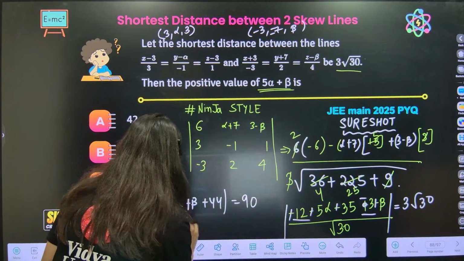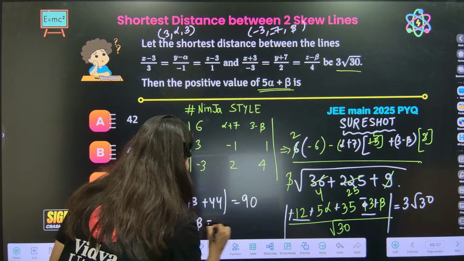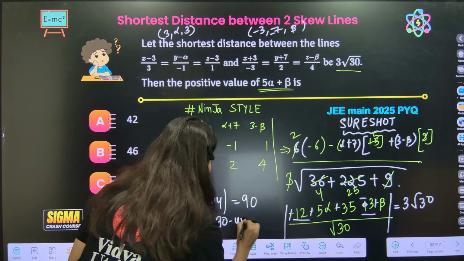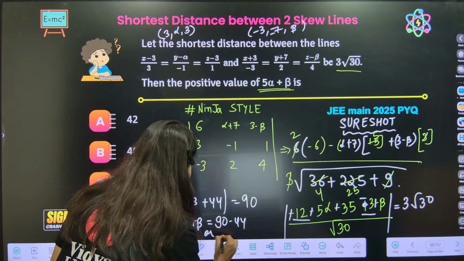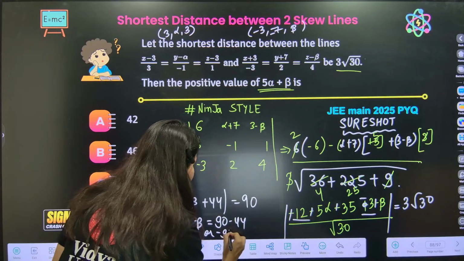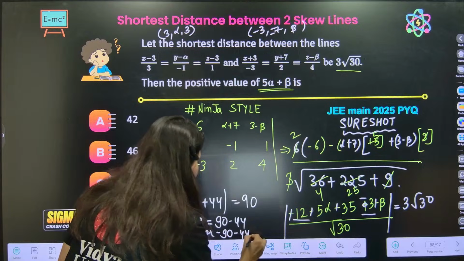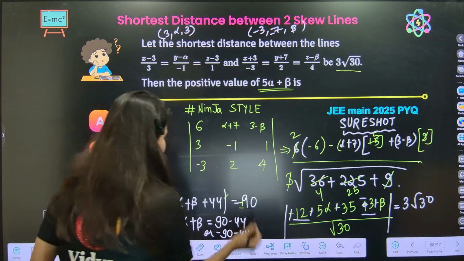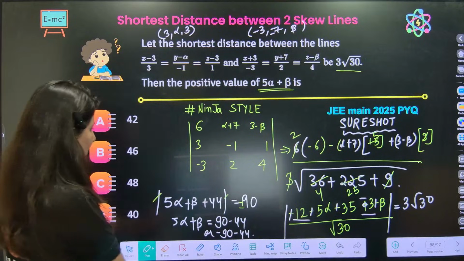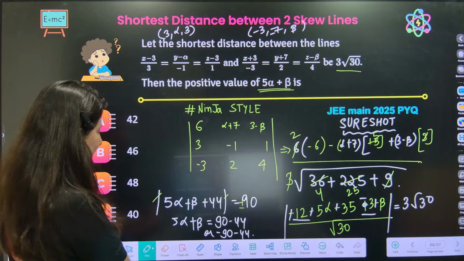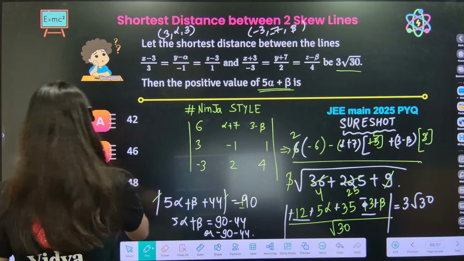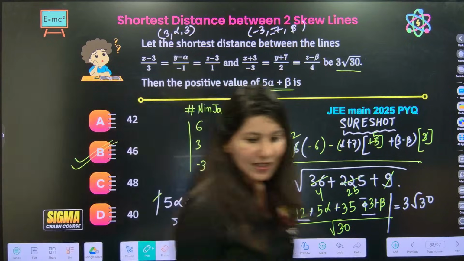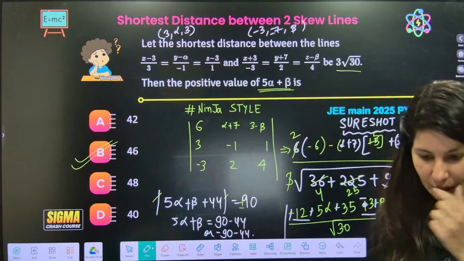So 5 alpha plus beta is equal to 90 minus 44, or it would be minus 90 minus 44, because if you remove the modulus it will be plus minus. So 90 minus 44 looks promising because it will give you 46. Option B is absolutely correct. Okay.